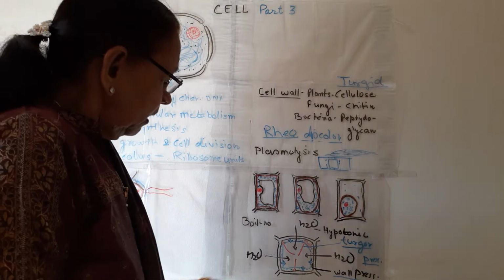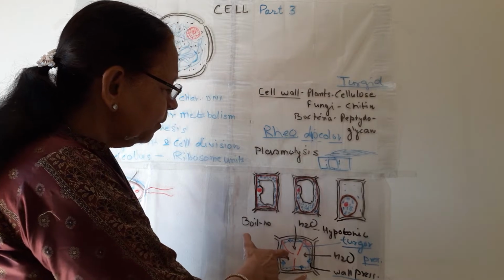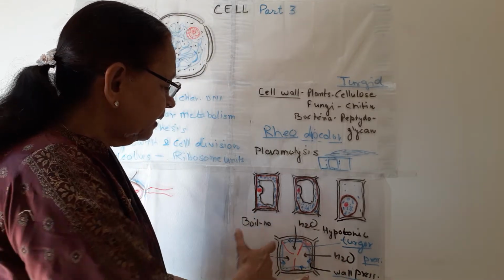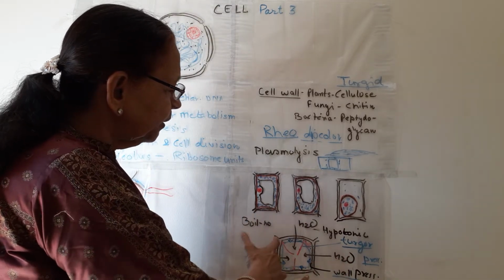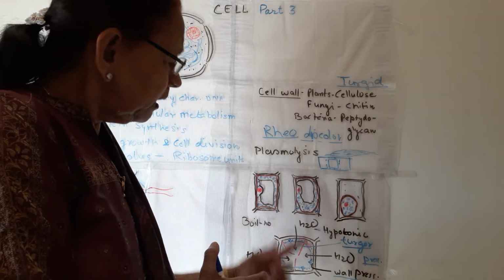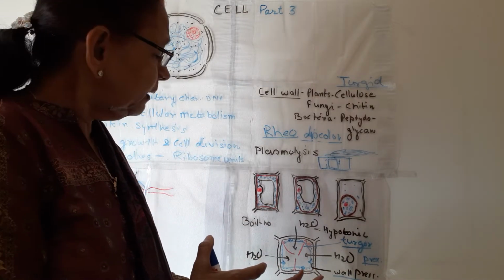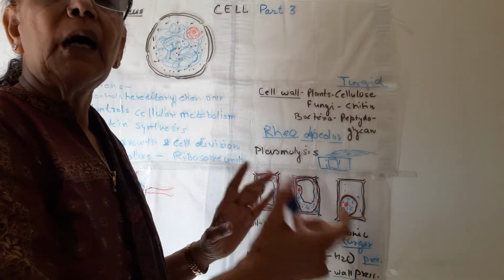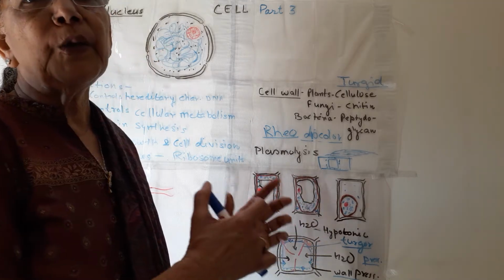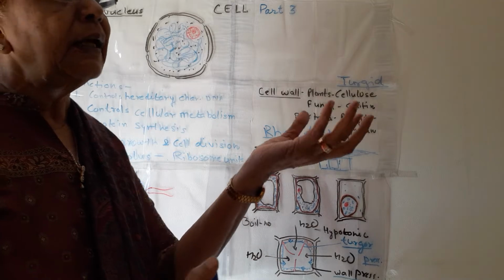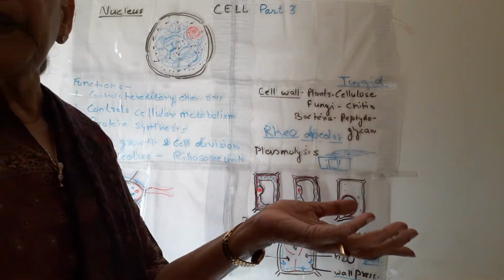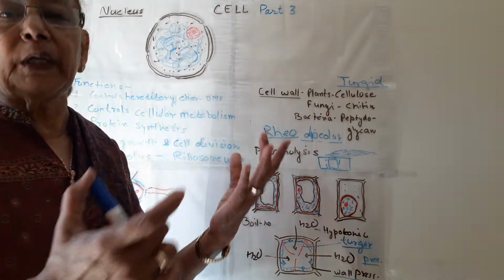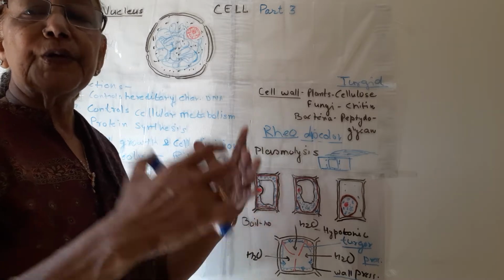Again, I explained that due to osmosis, it has more water. Due to more water, turgor pressure is created, which is exerted on the wall of the cell, and in response, the wall also exerts a pressure known as wall pressure on the cytoplasm, and both are opposite and equal, and the plant cell does not burst. Yesterday we saw that if RBCs or red blood cells are put in a hypotonic or less concentrated solution, they burst.